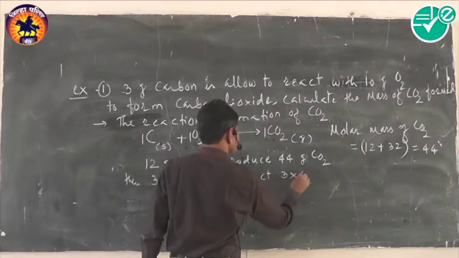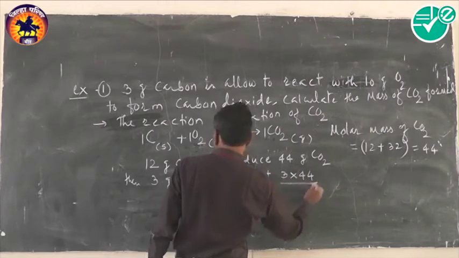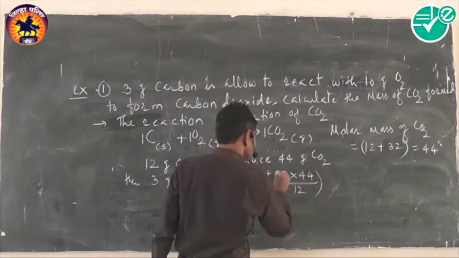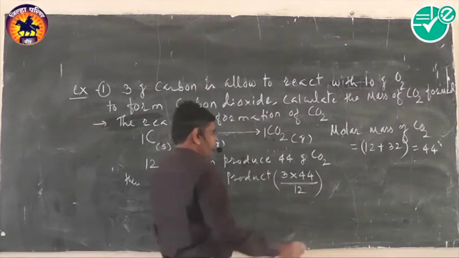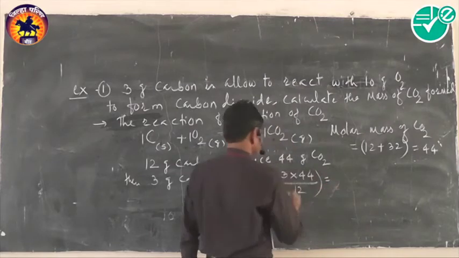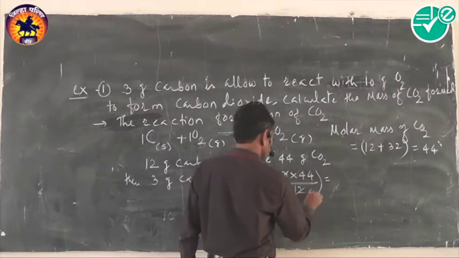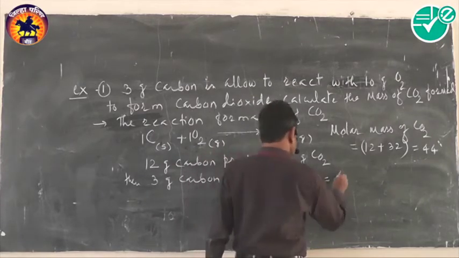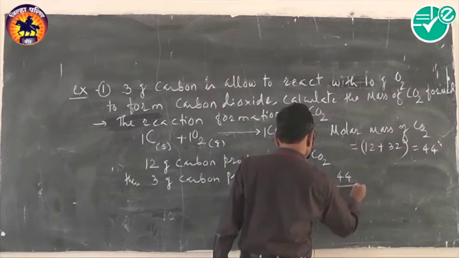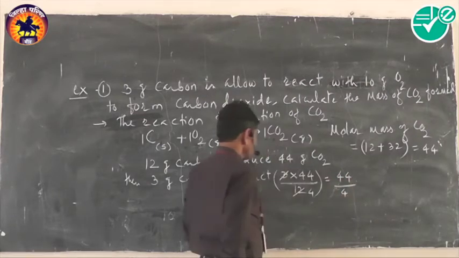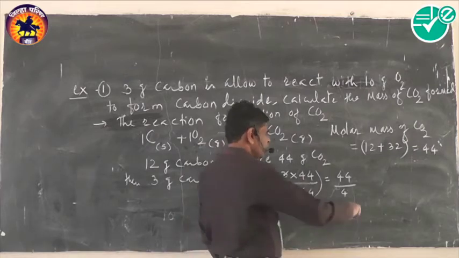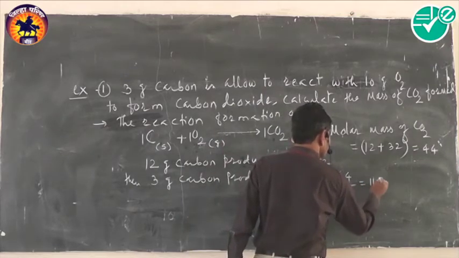So 3 multiplied by 44 divided by 12, which is equal to 44 divided by 4, that is equal to 11.